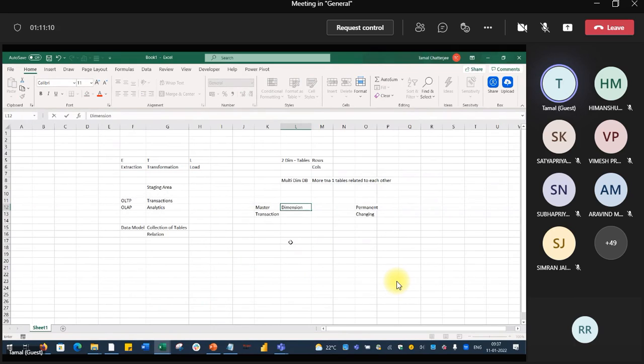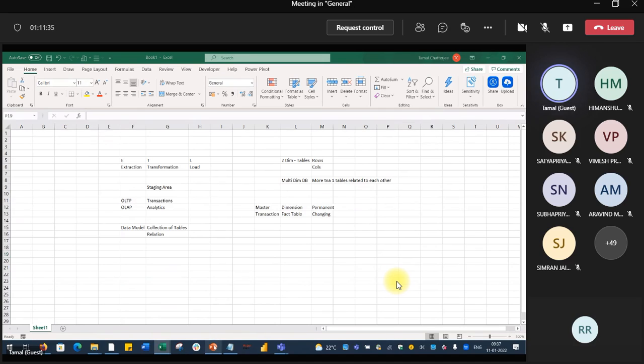And the transaction is basically your fact table. So it is nothing but the permanent data and changing data. The concept more or less remains the same, with a new name given to it in the data warehousing scenario.